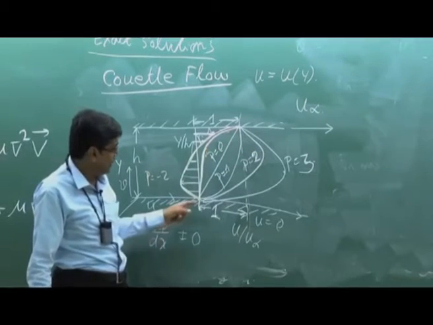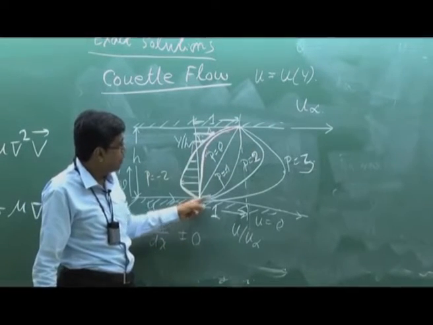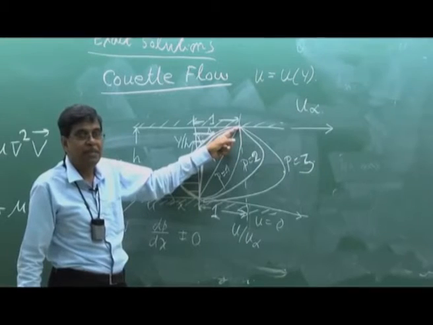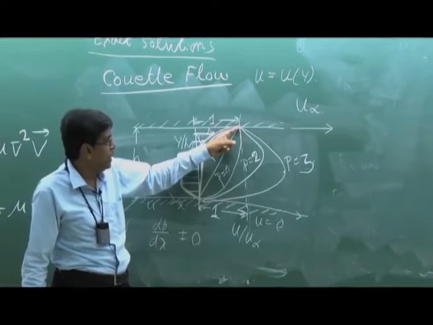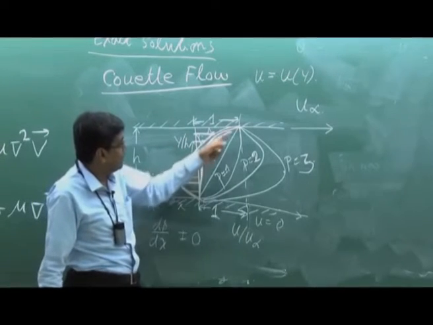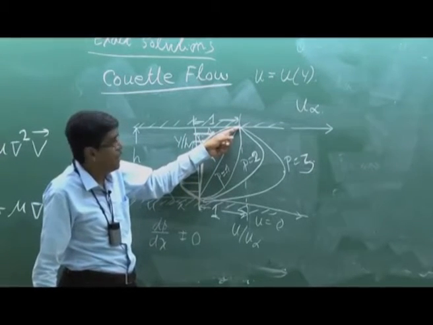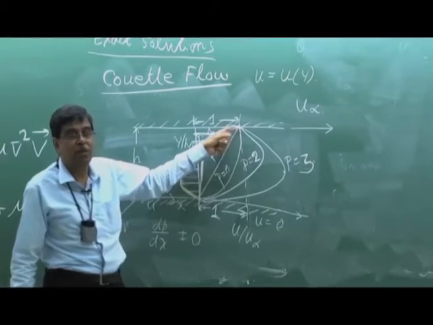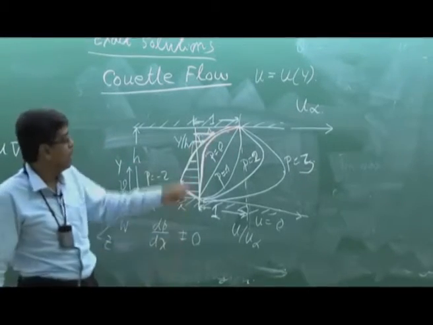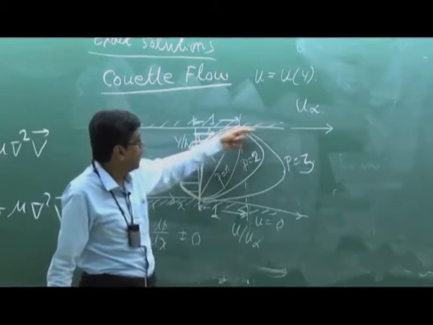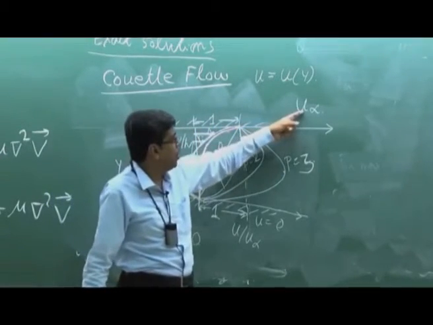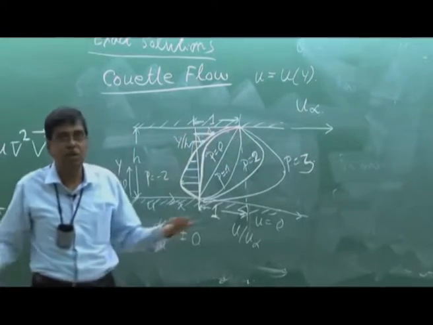Another interesting feature is that at P is equal to 1, there is a value of dp dx, negative dp dx, favorable pressure gradient, at which point here the velocity gradient is 0, that means no shear stress is there. That means to move the plate with the velocity u infinity does not require any force.